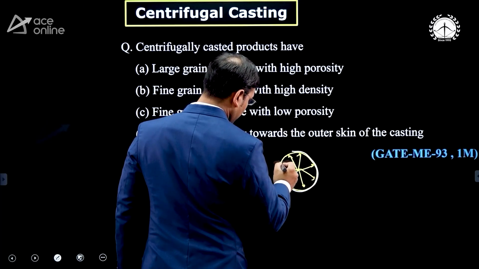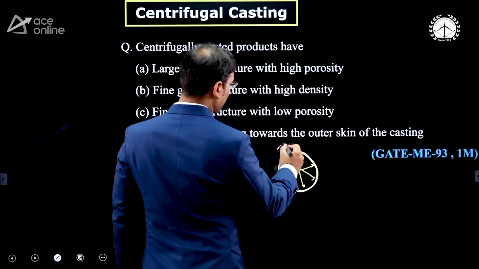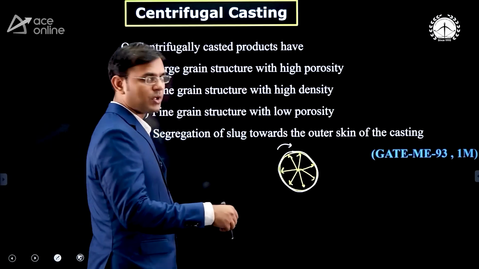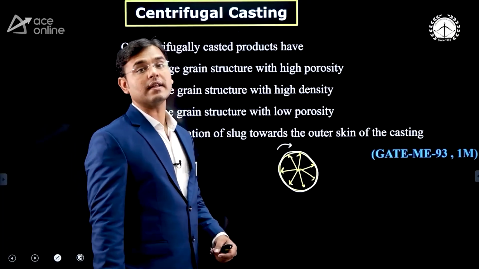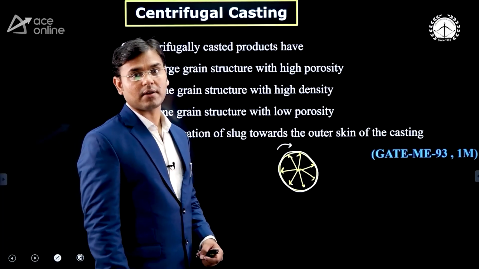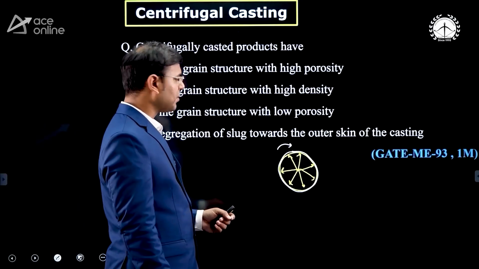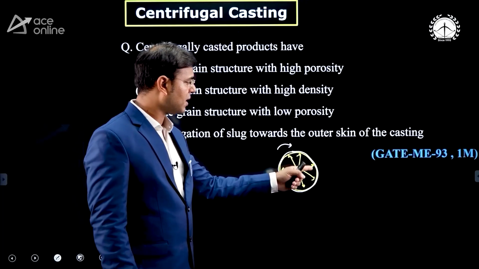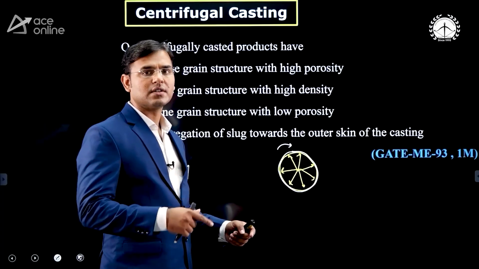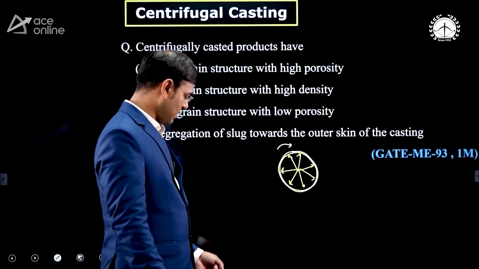Now you can see that the mold has contact with the atmospheric air, and that mold is going to rotate continuously, and because of rotation, new air continuously comes in contact at the outer side. That's why fast cooling of molten metal is going on, because here the forced convection condition is going to occur. Forced convection is what?